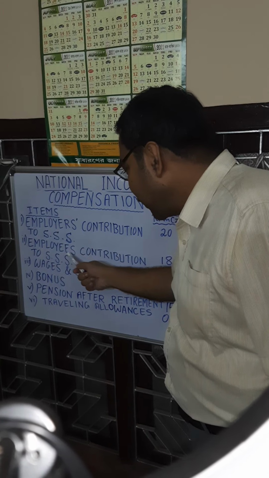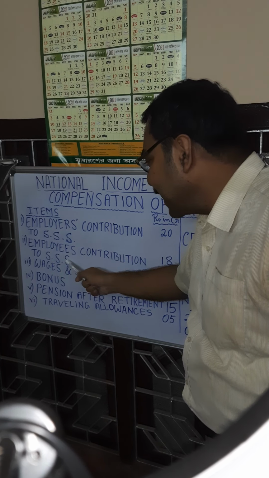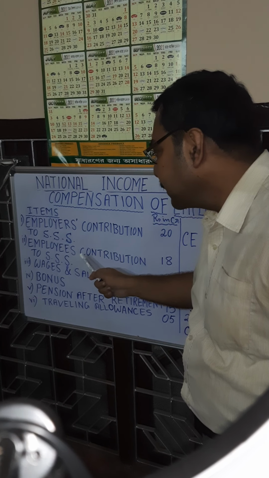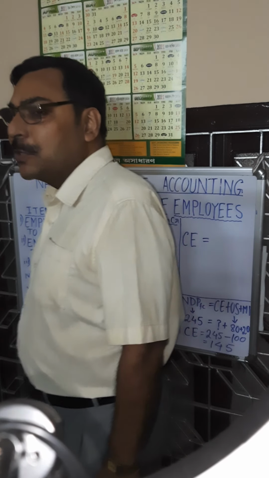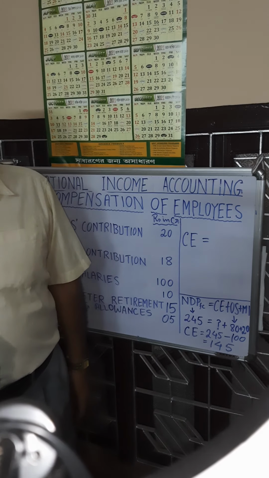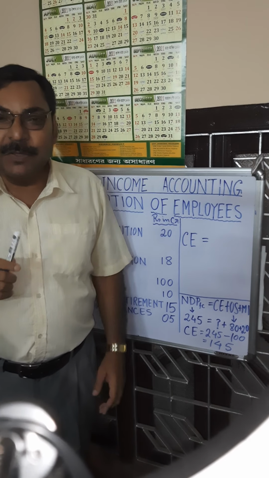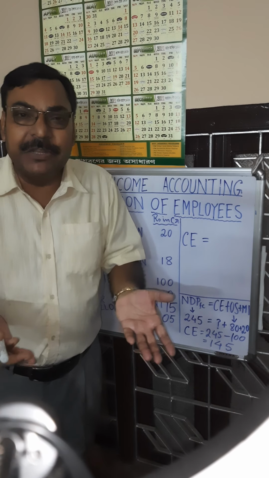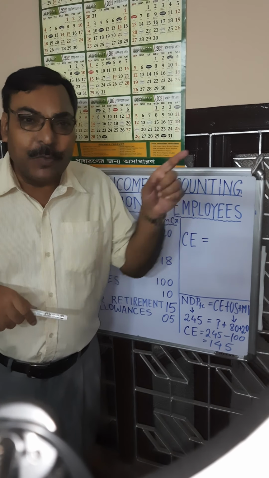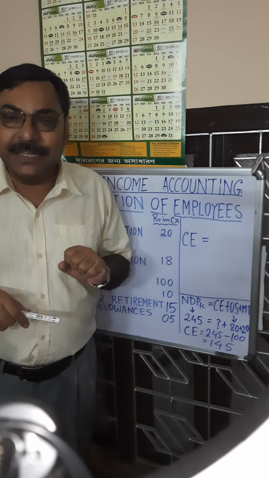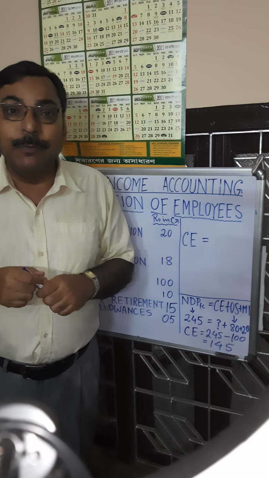Next item is employees' contribution to social security schemes. SSS means social security scheme. This second item, employees' contribution to social security scheme, will not be taken into consideration. Why? Because employees contribute from their own income, which is wages and salaries, and that is already taken into consideration. So if you consider employees' contribution, that will lead to double counting.